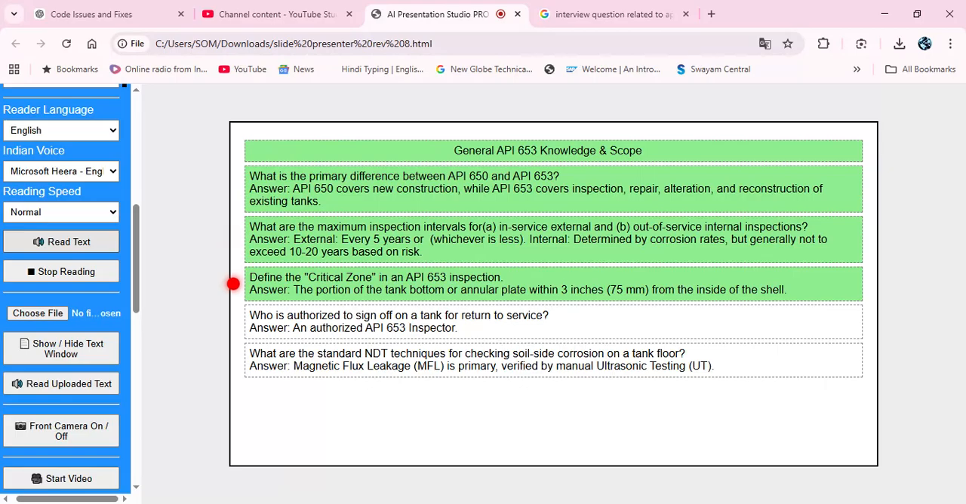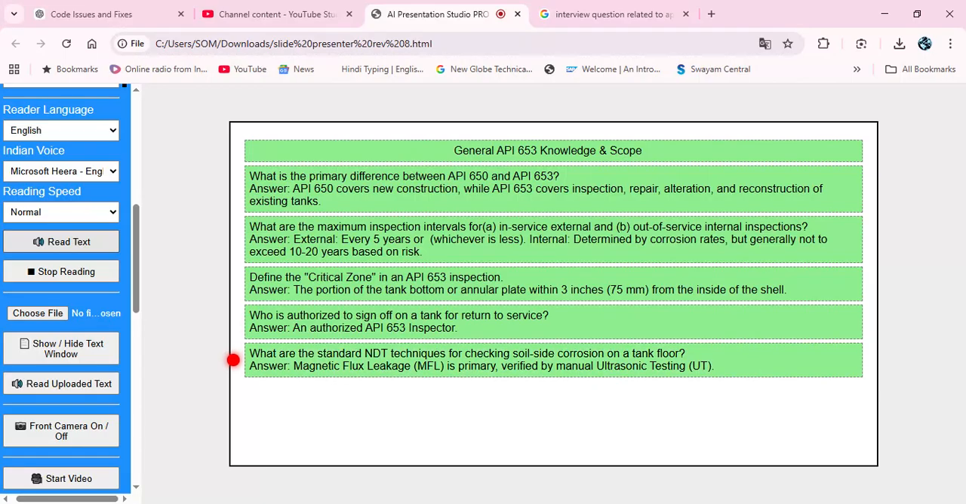Define the critical zone in an API 653 inspection. Answer: the portion of the tank bottom or annular plate within 3 inches, 75 mm, from the inside of the shell. Who is authorized to sign off on a tank for return to service? Answer: an authorized API 653 inspector.